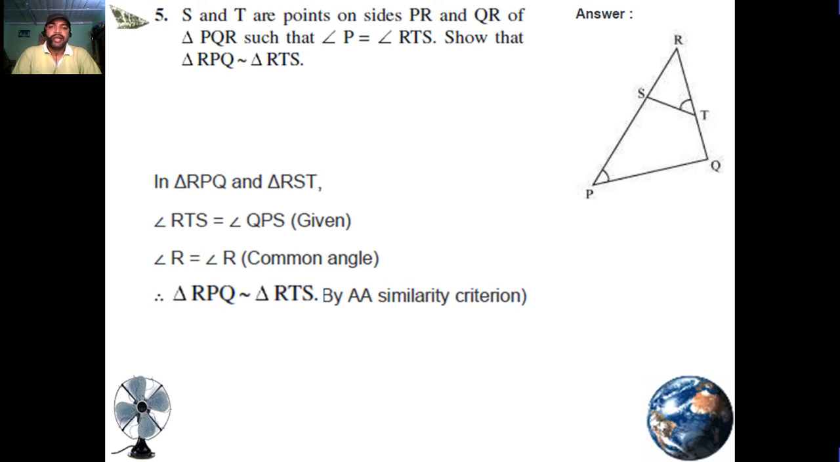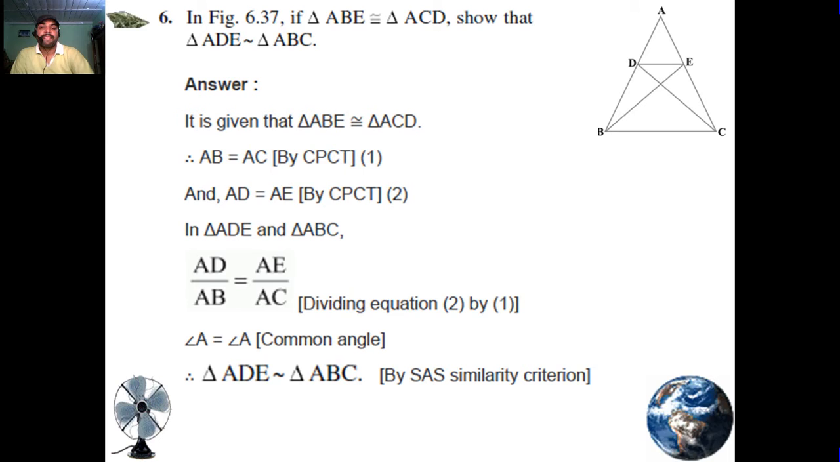Question number 5. S and T are points on sides PR and QR of triangle PQR such that angle P is equal to angle RTS. Show that triangle RPQ is similar to triangle RTS. Answer. In triangles RPQ and RTS, angle RTS equals angle QPS, given. Angle R is equal to angle R, common angle. So triangle RPQ is similar to triangle RTS by AA similarity.